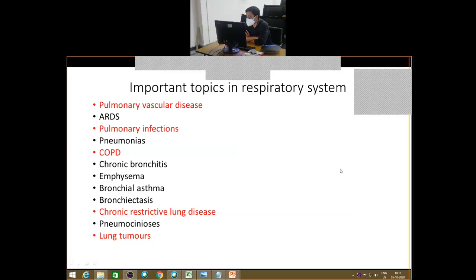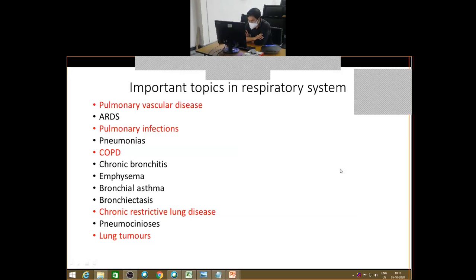So basically, these are the must-know topics from your respiratory system. These are ARDS, that is acute respiratory distress syndrome; under pulmonary infections, pneumonias; COPDs, that is chronic obstructive pulmonary disease, which are classified into 4: chronic bronchitis, emphysema, bronchial asthma, and bronchiectasis.